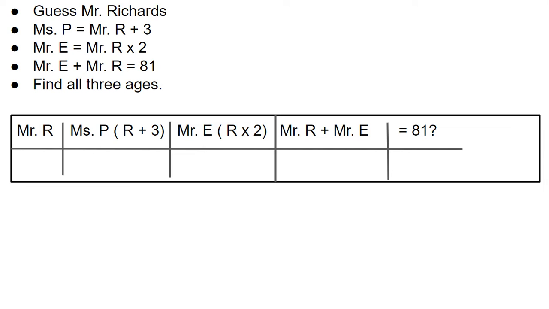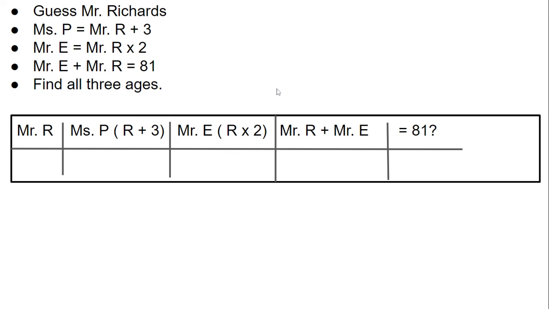So now in my guess and check table, again, my guess is Mr. Richards. Ms. Pacheco is Mr. Richards plus 3. Even though we're not going to use that in our do step, we still need it here because it is part of our answer. Mr. Edwards is Mr. Richards times 2. So once I have those filled in, I'm going to add just Mr. Richards and Mr. Edwards, and that sum needs to equal 81.